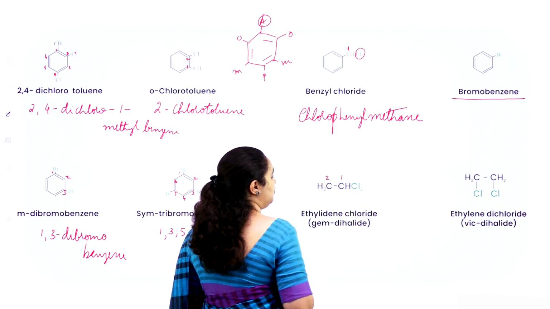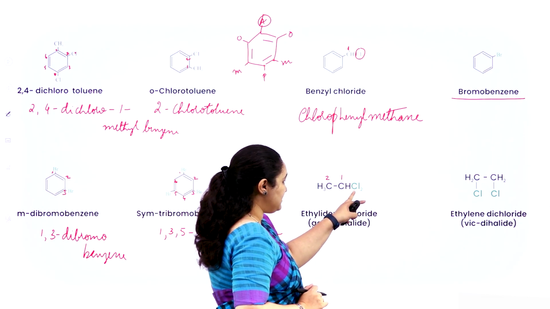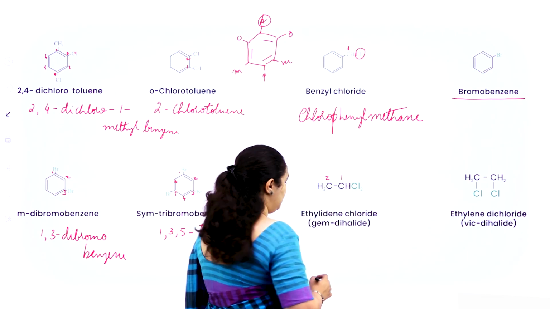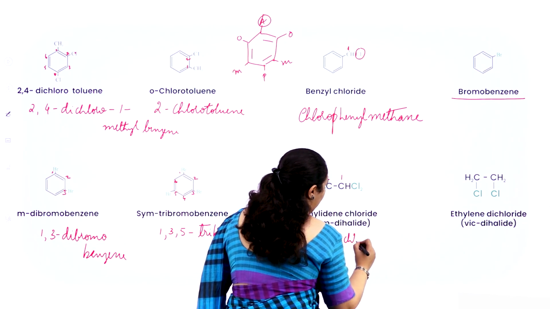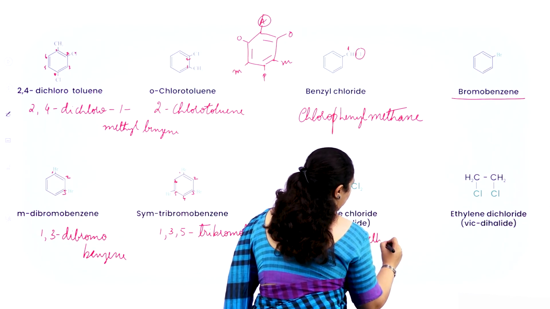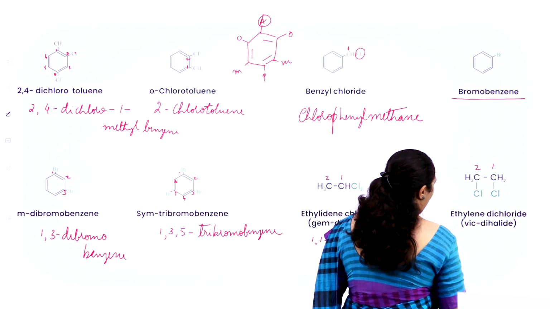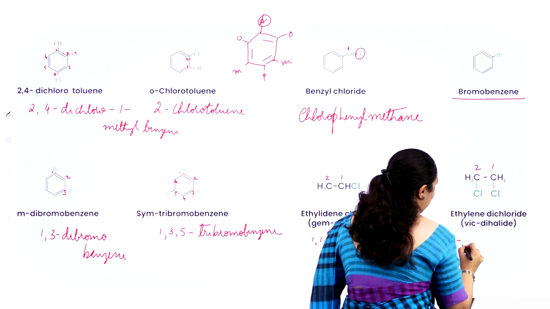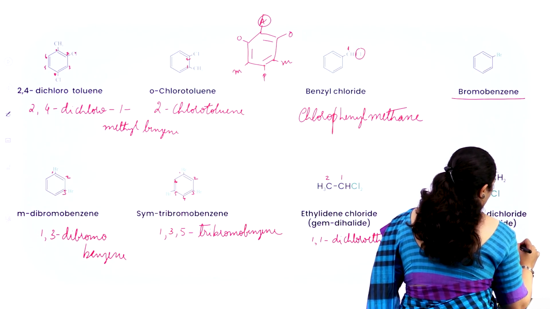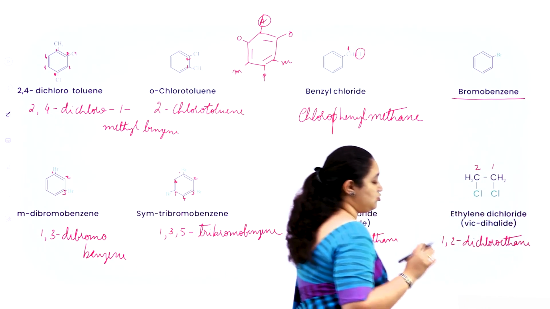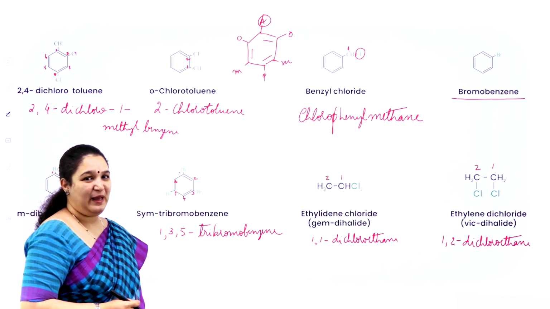Okay, this I have already explained, but once again, IUPAC name I shall write it for you all. It is ethane which is present, and where is the chlorine atom present? On the first carbon atom. So it is 1,1-dichloroethane, and this is 1,2-dichloroethane. So I hope you have understood about IUPAC naming.